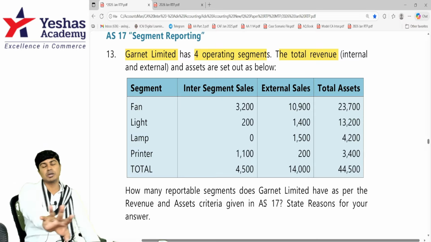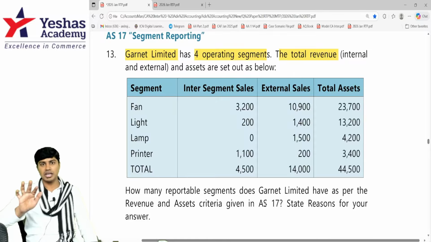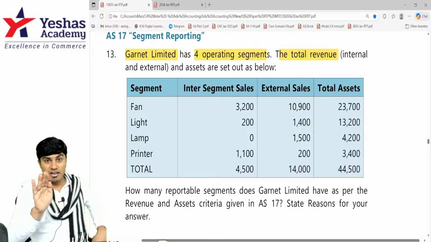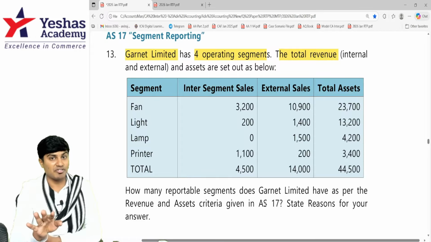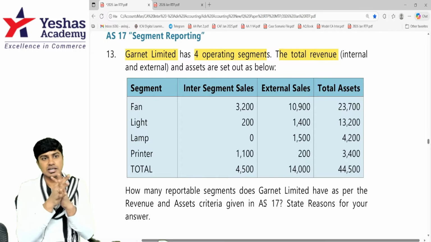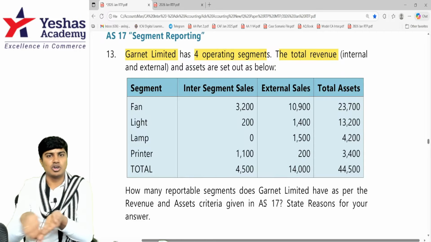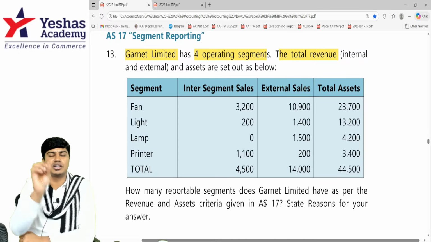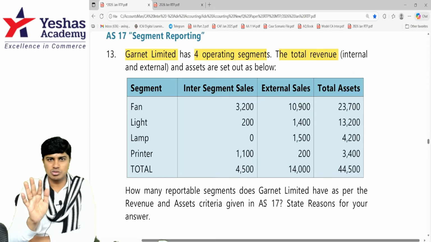Once you identify reportable segments based on the 10% criteria for sales and assets, check whether external sales from the reportable segments contribute to 75% of the total external sales. If they do, good, those are the only 2-3 segments which are reportable.